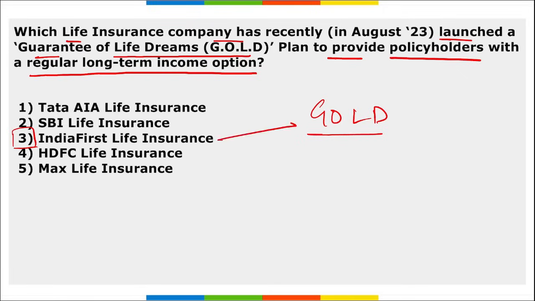They launched this Gold, that is Guarantee of Life Dreams. This is a plan that will be providing their policyholders with a regular long-term income option. Here the plan offers premium paying terms with options of 6 years, 8 years, 10 years, right? And policies can be there for 30 years or 40 years.